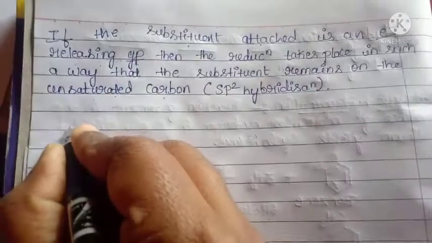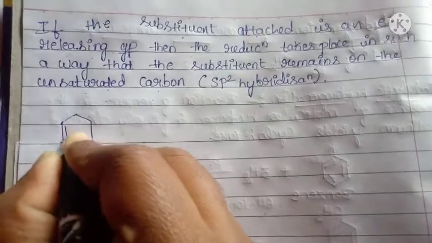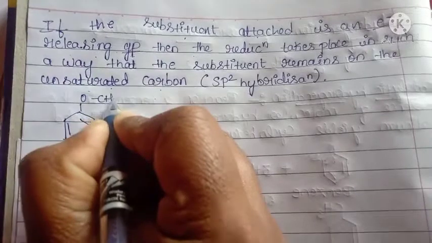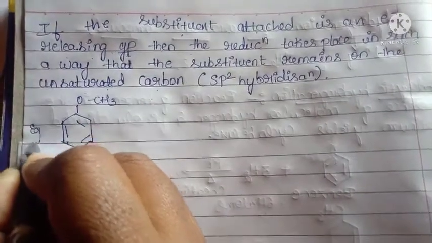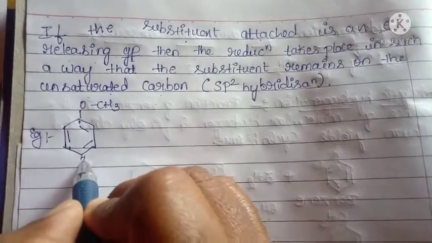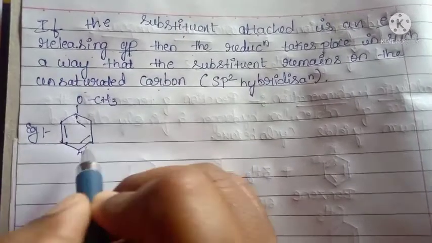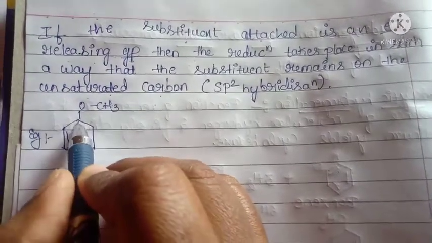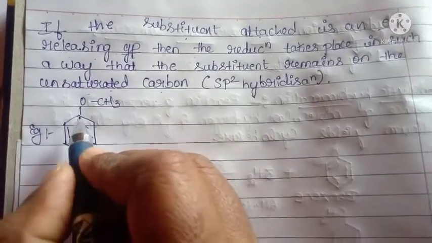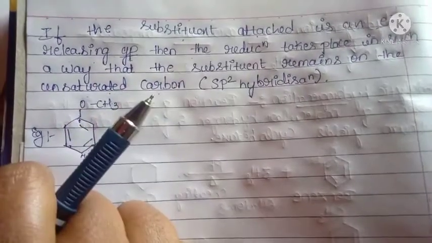Here you have to see this. This is the benzene ring. Okay, this is OCH3. OCH3 is the electron releasing group, but if it were taken in the first and fourth position, the bond will be removed in the first and the fourth position, so it gets a carbon single bond. So this carbon has sp3 hybridization, so this reaction will not take place.